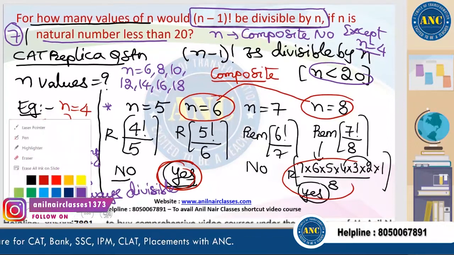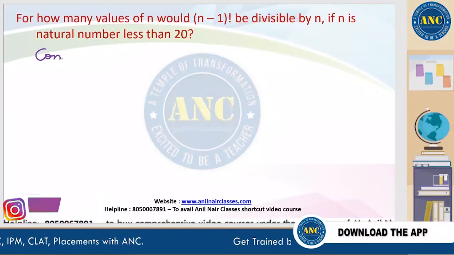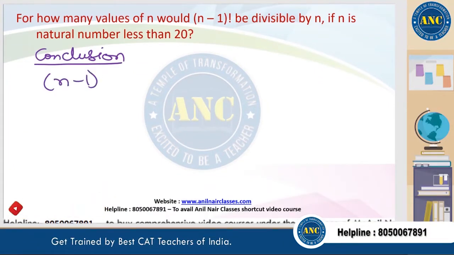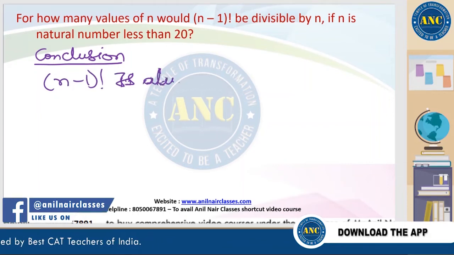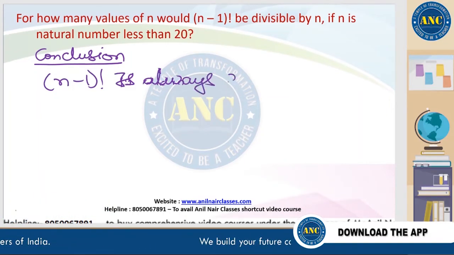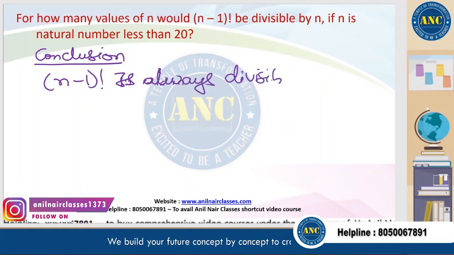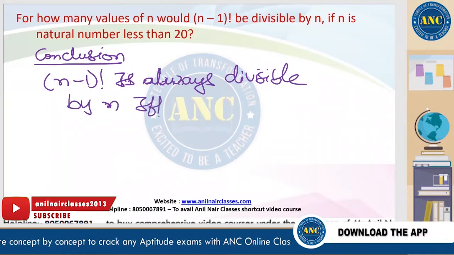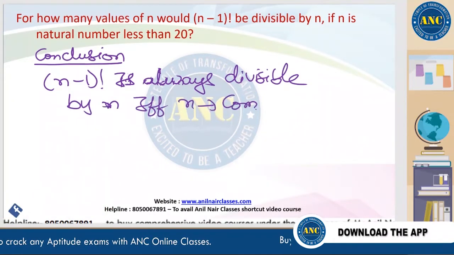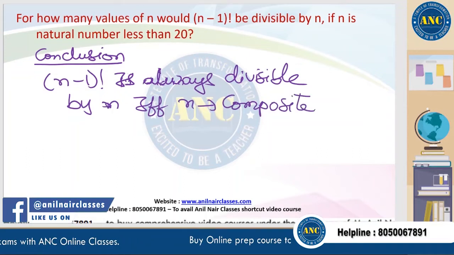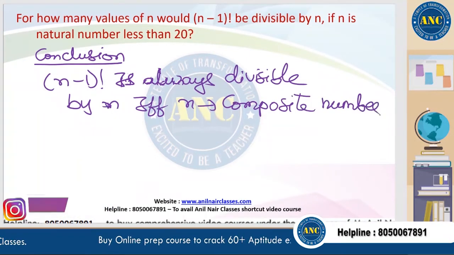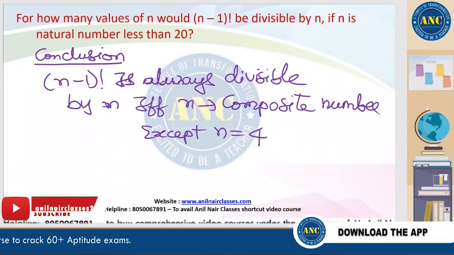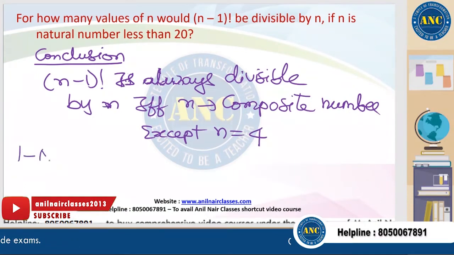We will write the important key point here. Conclusion: (n minus 1) factorial is always divisible by n if n is a composite number, except n equal to 4. Every question, one concept we will discuss. One is neither prime nor composite.